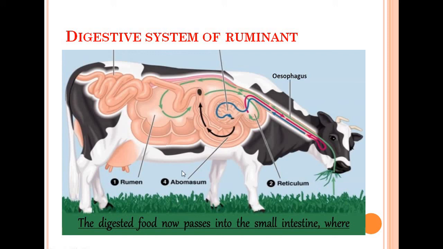So these are the different names of the different chambers of the stomach of the cow, that is, of grass-eating, plant-eating animals. We will discuss the functions of each chamber in detail in the next lessons.